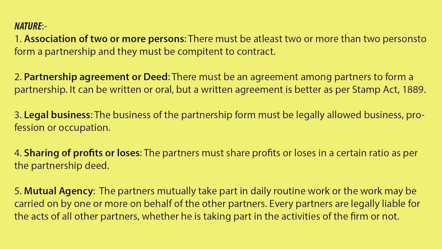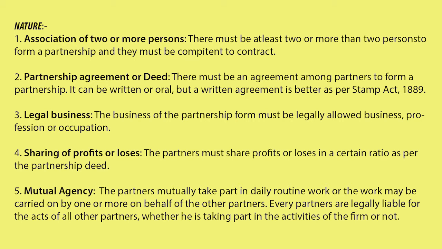Third point, legal business. Every partnership business which is formed must be legal. Illegal business does not have a place anywhere in the business world. So every business should be legal. Only legal business is recognized in the eyes of law. Fourth point, sharing of profits or losses.